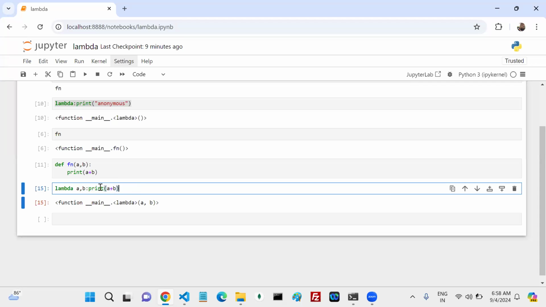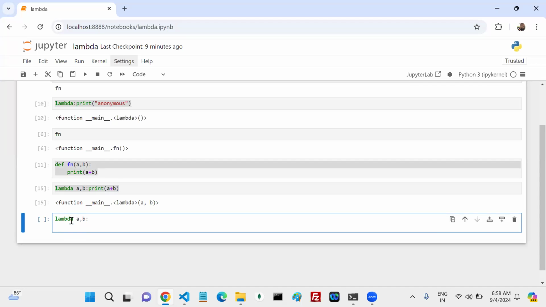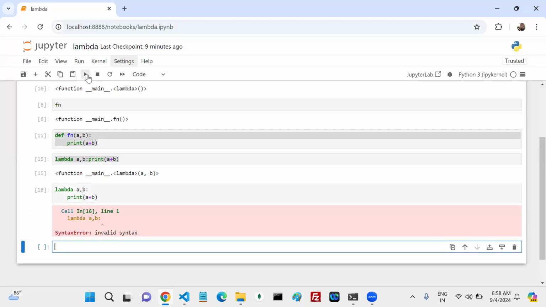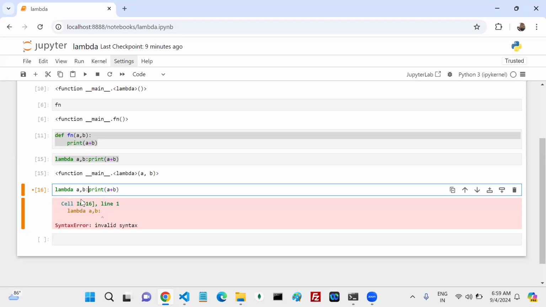But one thing is missed. Can anyone observe? And this one and this one. What is that? Come on. A comma B. If I write like this, A plus B, is it valid syntax or invalid syntax? See this. If it is a lambda function, don't follow the indentation. This particular statement you have to write, okay, beside your colon. Then only it is valid.